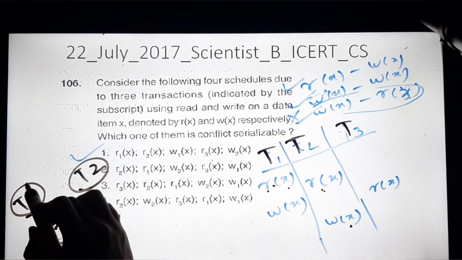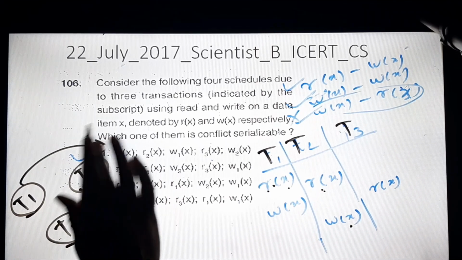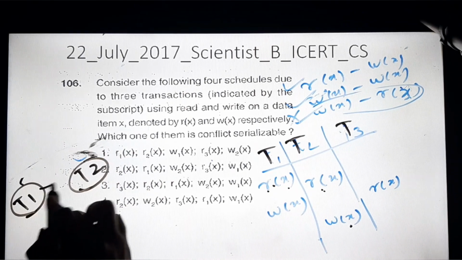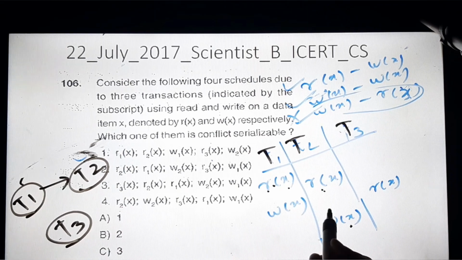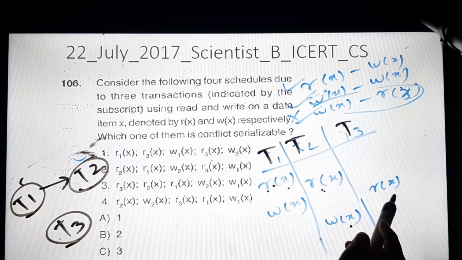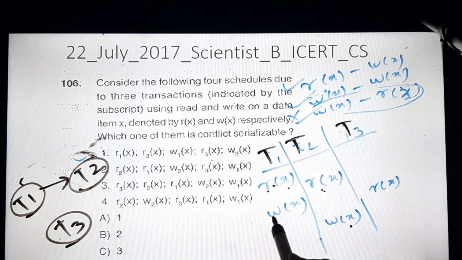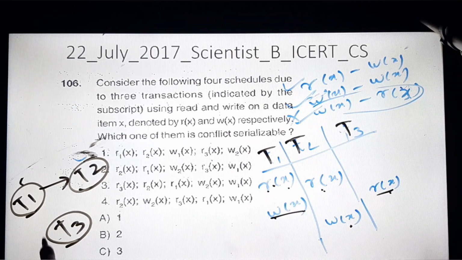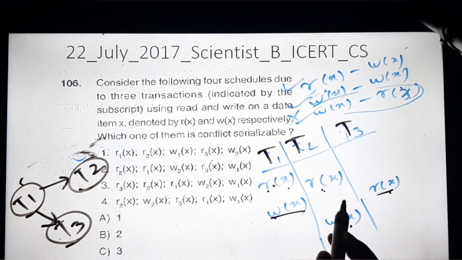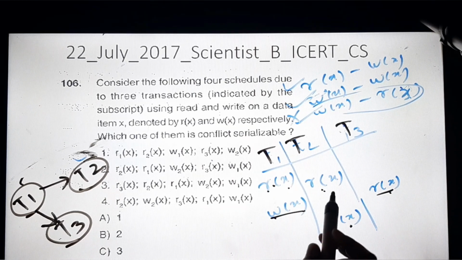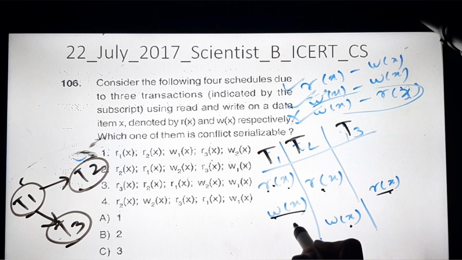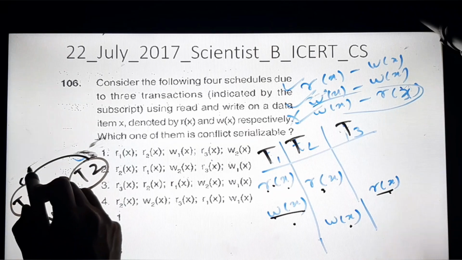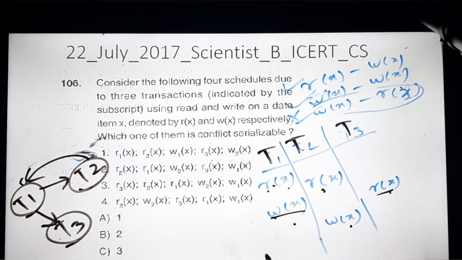So what I can do is write this symbol. This is what you can call a conflict operation. Or directly you can write a straight line, no problem. T1, T2. Okay, next can you find out between T2 and T3? Here you can get a write operation before read X, so it is from T1 to T3. Okay, so I will write like this, T1 to T3. Now the second operation: I will check for T2. Can we have T2 to T1, read write? Yes, I can have T2 to T1, so I can write like this, T2 to T1.